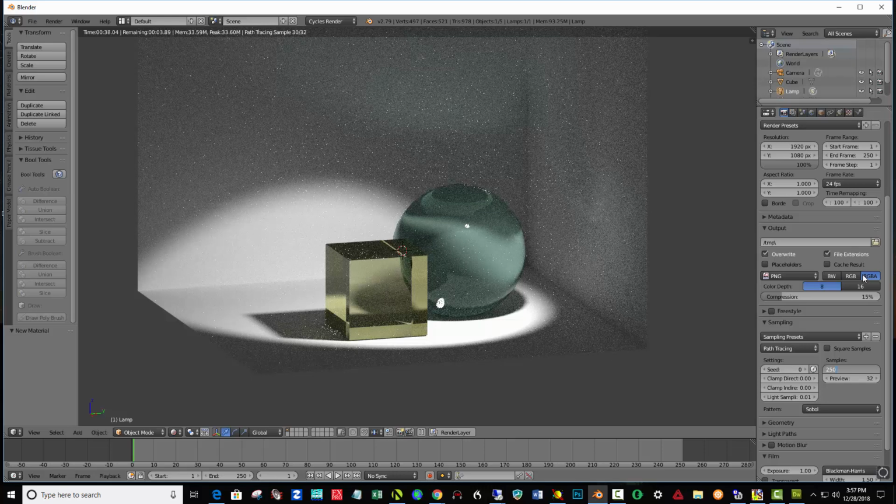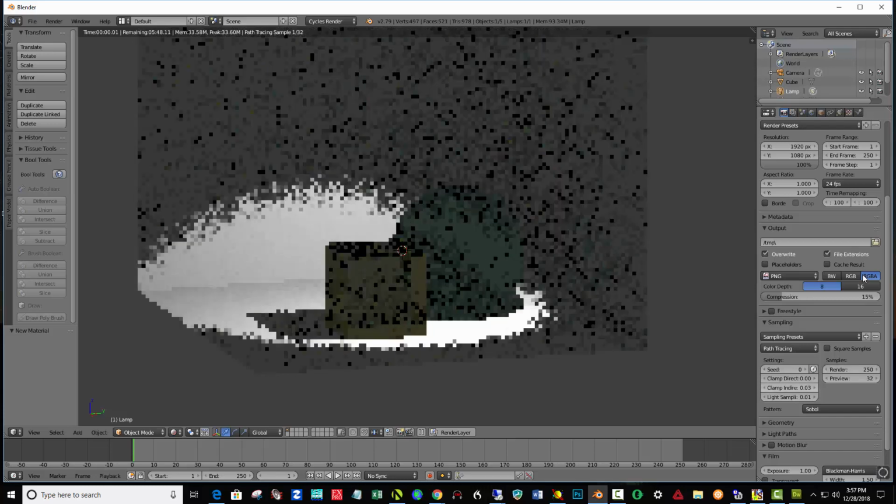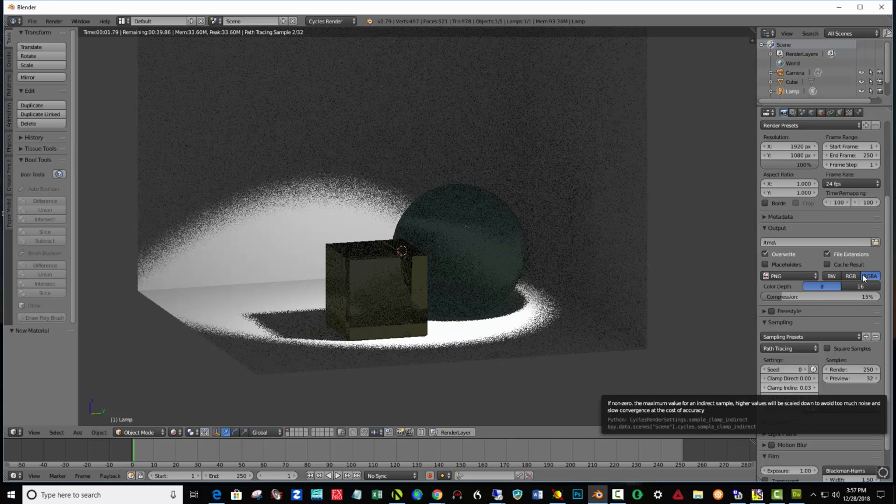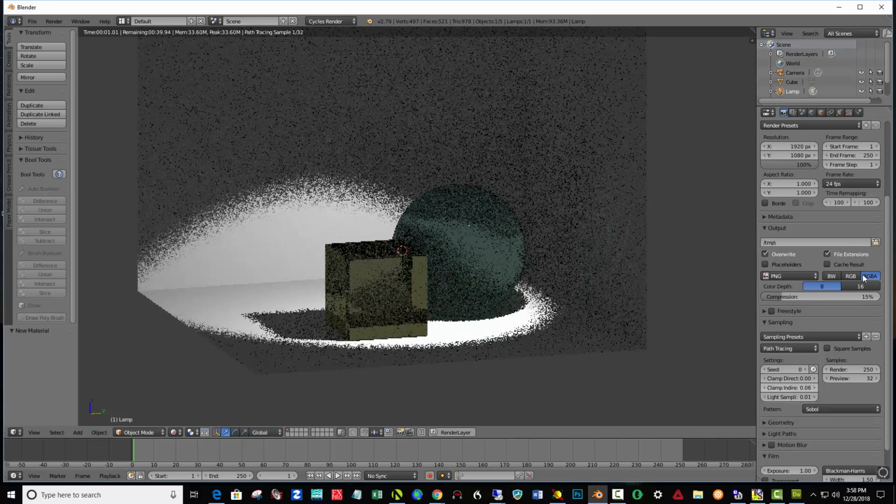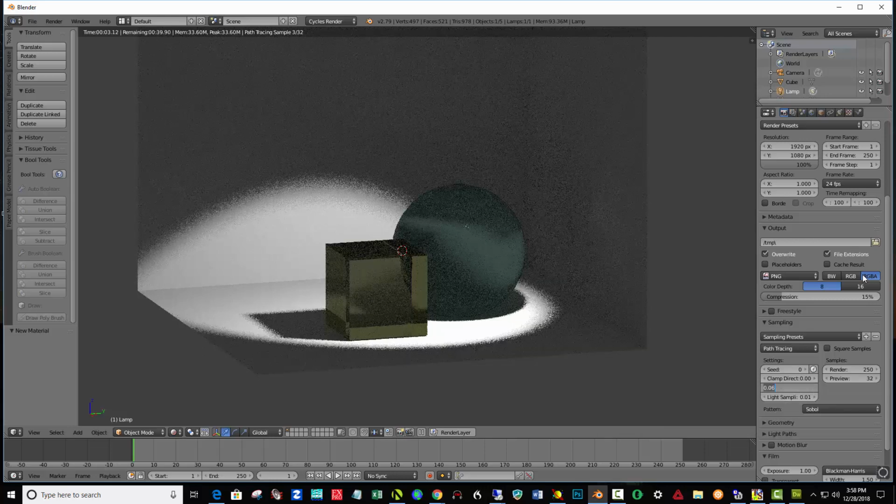Notice how there are these white speckles around here, even though we're in a very coarse preview mode. I know because there's glass involved now that when we render this, we're likely to have what are called fireflies show up. So what I'm going to do is set down here under settings, clamp indirect to 0.1, or, I'm sorry, make it 1.